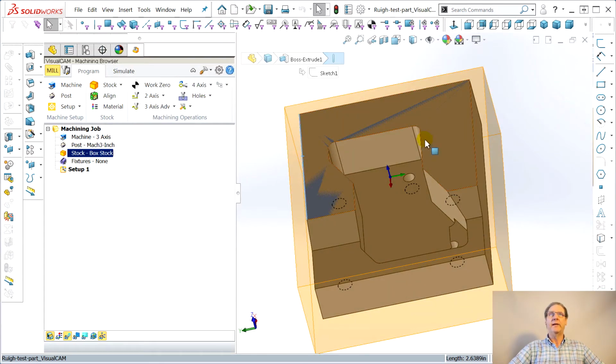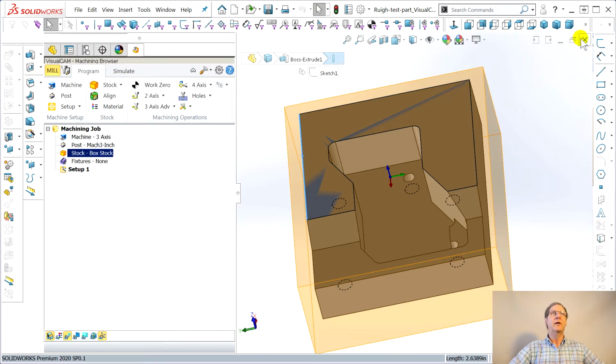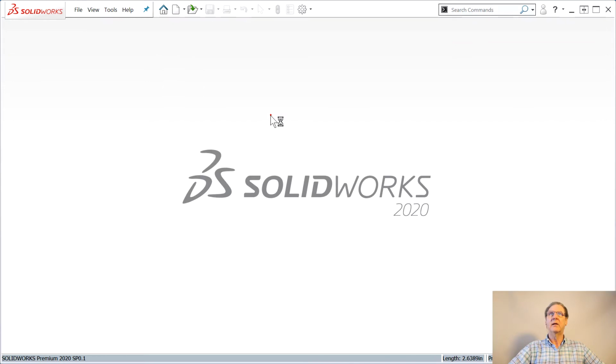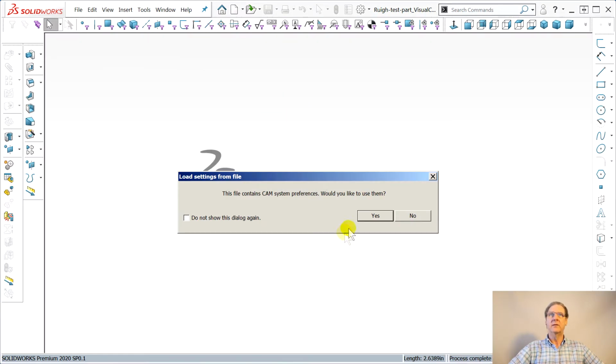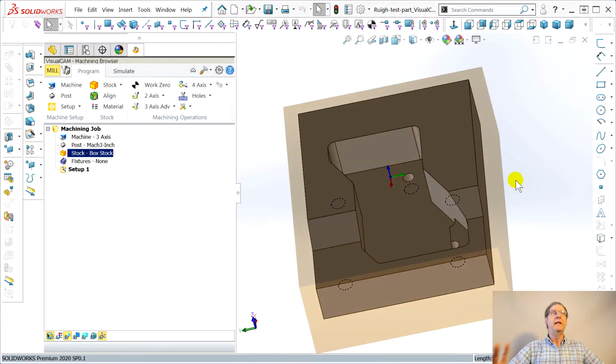But good gosh, the way I finally fixed it, I think I did a file, save, close it, file, open it. Here it comes. No, we don't want the CAM data. There's the stock. Now it leaves the stock where it was. It's got this lingering issue: something you did in a dialog box before, you'll type a number into one of the little tabs, and then you change focus where you expect it to update. It won't. You got to use the arrows and move it around to get it to take. So that's another little flaky thing.